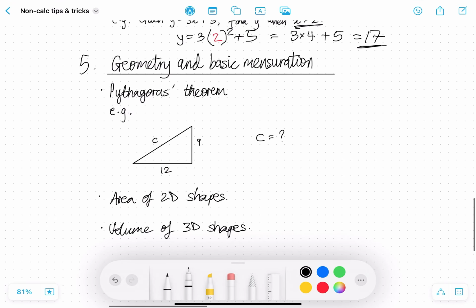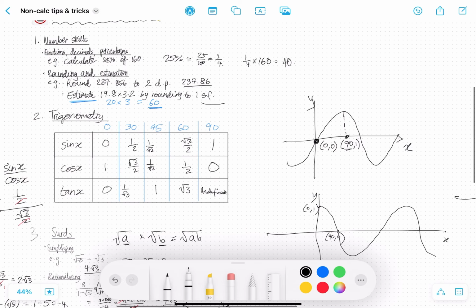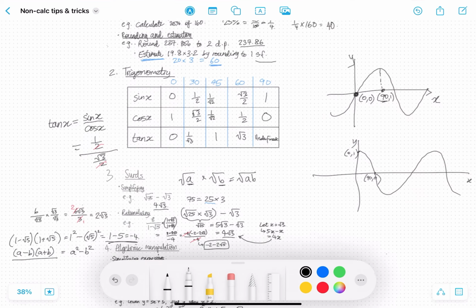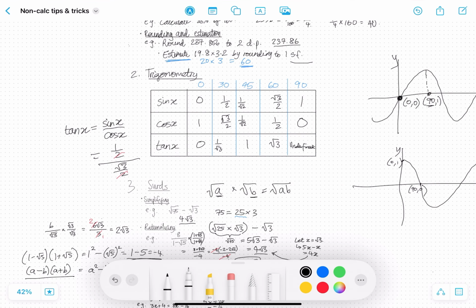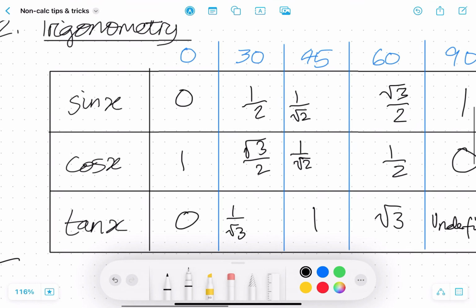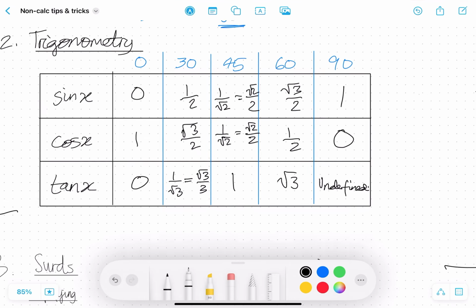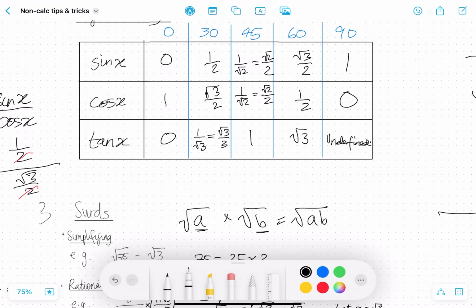Finally, we move on to geometry and some basic mensuration. A very important one here is Pythagoras' theorem. If you remember, earlier we used the Pythagorean theorem in these triangles to calculate these values. And if we go back to this table, we can see we can actually rationalize these values. That's why I left a little gap here, so I can come in later and rationalize it. It just makes it a lot nicer to deal with, especially in calculations.